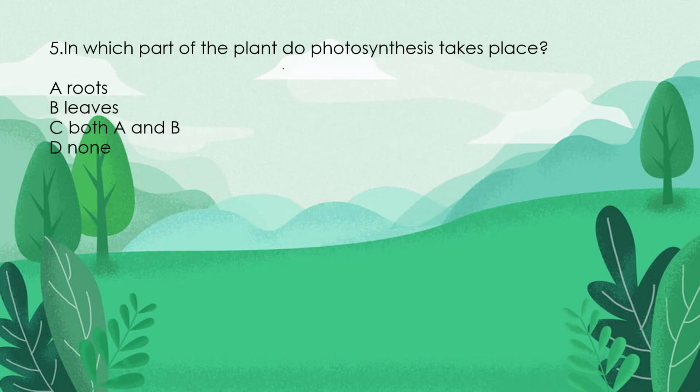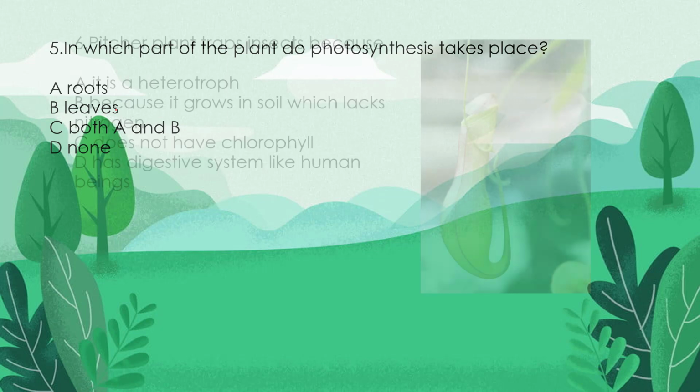Fifth question is, in which part of the plant does photosynthesis take place? So photosynthesis, we already know that it is the process which happens in plants, and in the plants in particular roots and leaves, in both these things the photosynthesis takes place. So C would become the answer, that is both A and B.